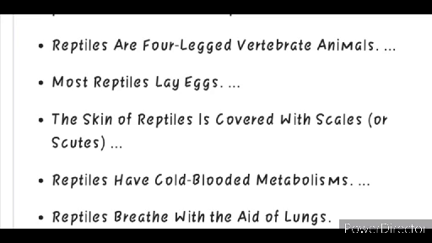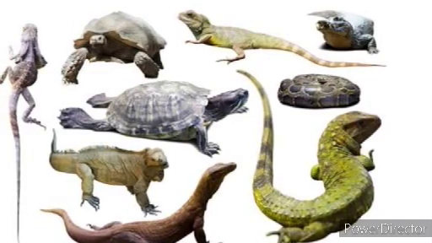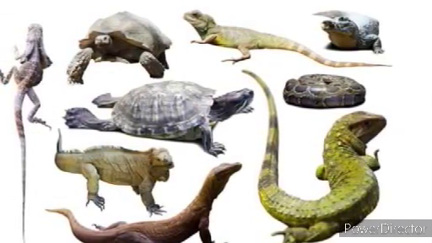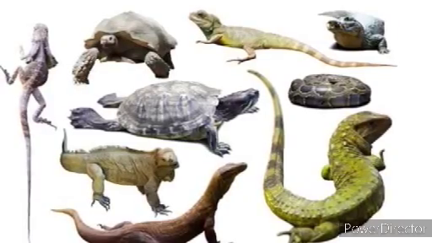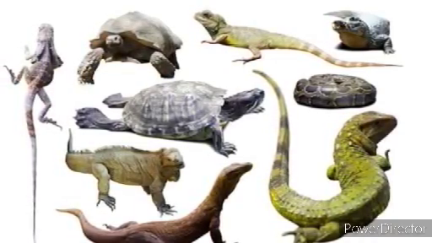And then respiration is through the what? Lungs. The heart is divided into three chambers like fishes, except the crocodile, which has four chambers, okay. All reptiles have a three chambered heart, but the crocodile has four chambers. Examples are calotes, lizard, snake, tortoise, turtle.